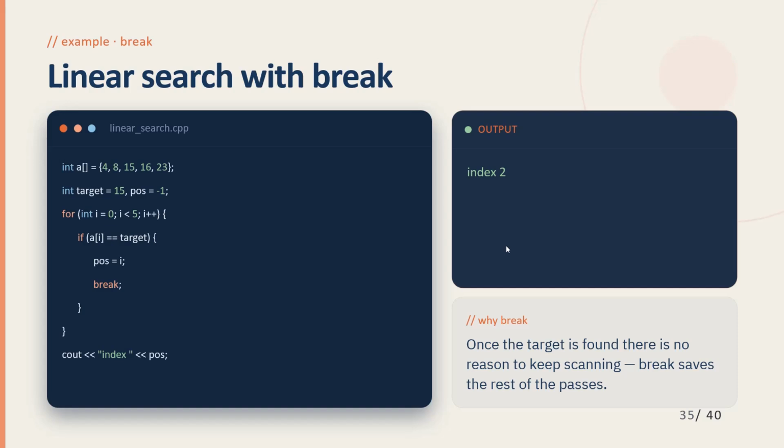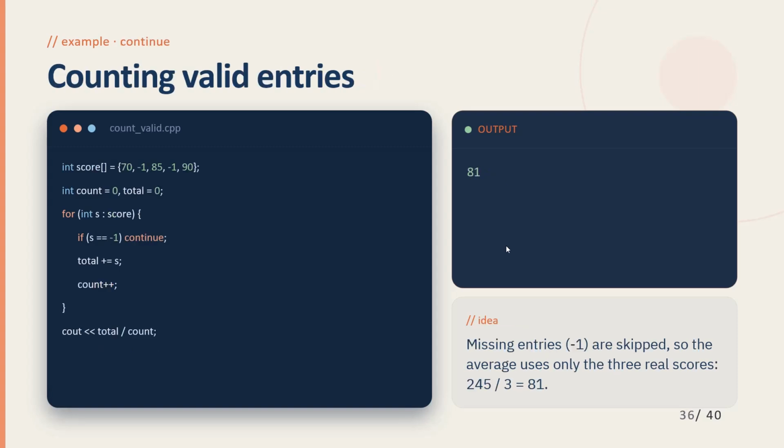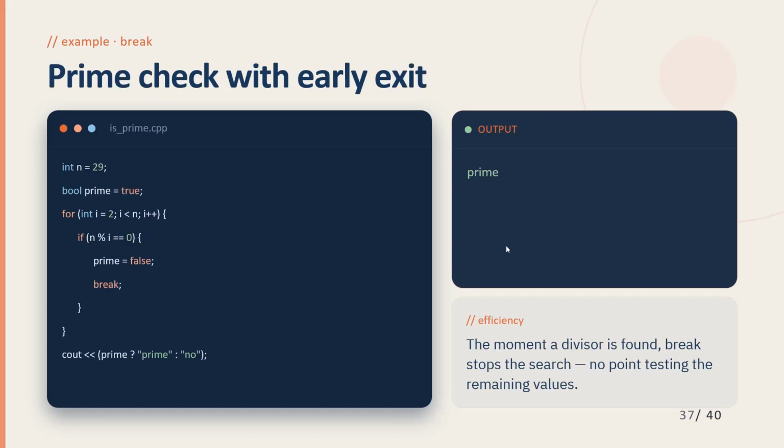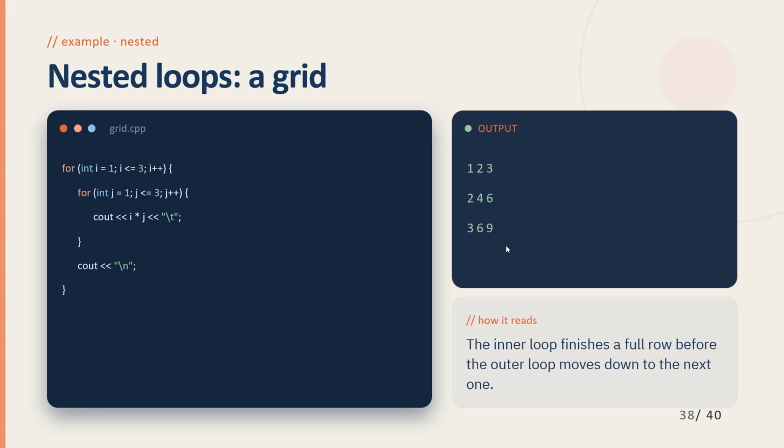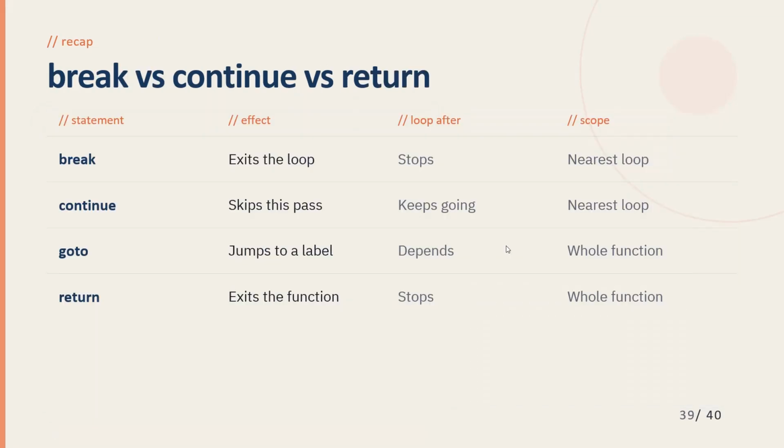Here are various real world programs using the break statement in linear search. During linear search, there is no need to continue scanning once the target element is found. Therefore, a quick break improves efficiency here. The continue statement is also used in counting the valid entries. Break statement in prime number check. And here are nested loop examples. And here is a quick comparison between the statements break, continue, goto, and return.